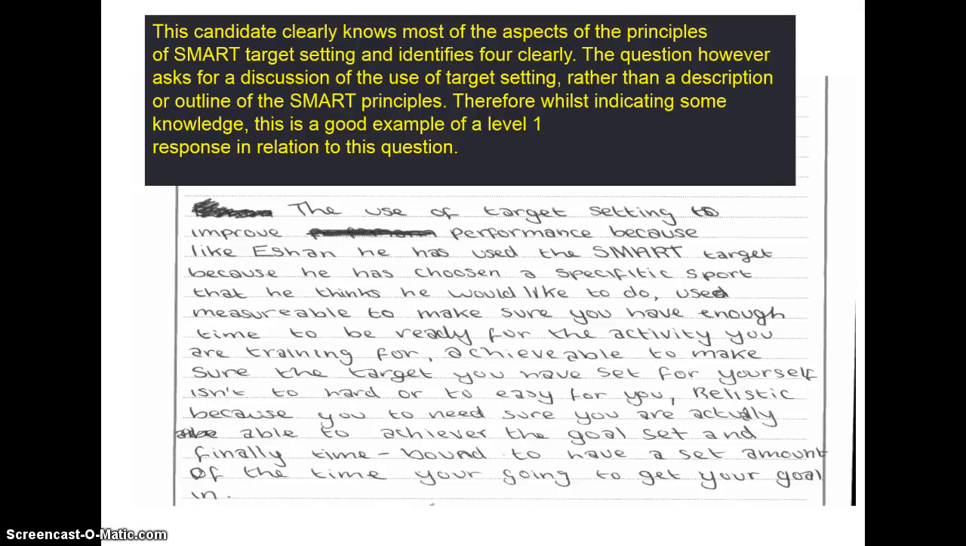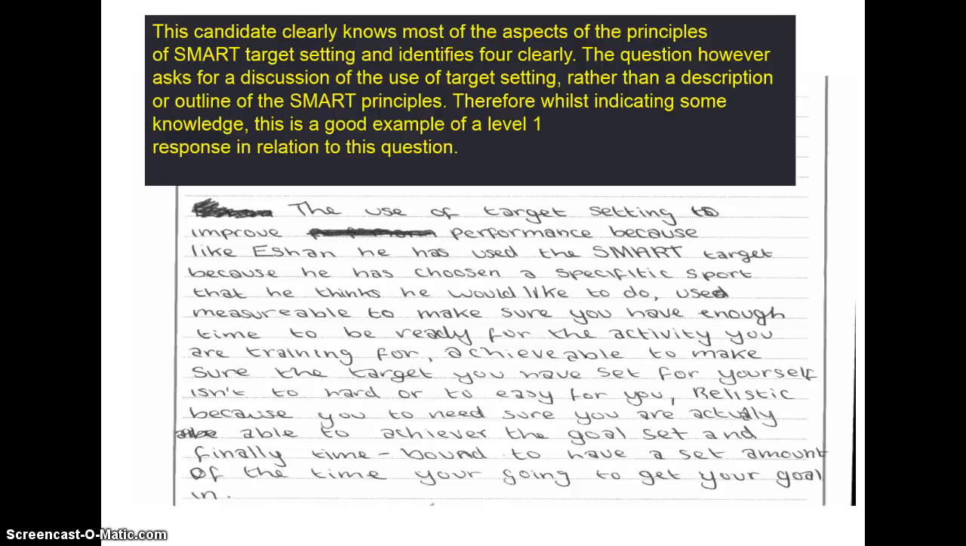Okay, so this candidate clearly knows most of the aspects of the principles of target setting and identifies 4 of them clearly. However, the question does ask for a discussion of the use of target setting rather than just describing or outlining the SMART principle. So therefore, whilst indicating some knowledge, this is what we call a level 1 response. Now, a level 1 response means that you're only going to get 1 or 2 marks out of 6. And that's because there's errors in there. And not only are there errors in what they're actually talking about, there are errors in their written communication.